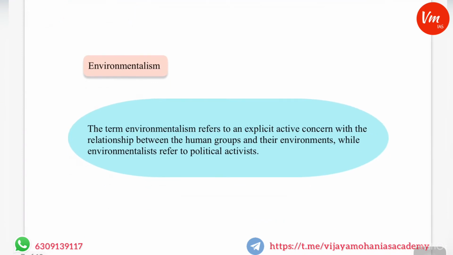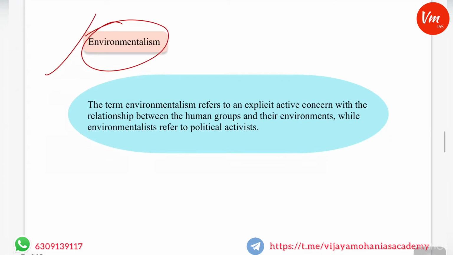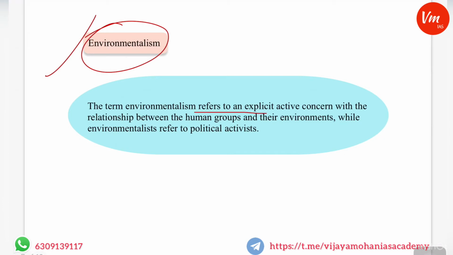And another concept, if you observe in the syllabus, is environmentalism. So what does the term environmentalism mean? The term environmentalism refers to an explicit active concern with the relationship between human groups and their environments, while environmentalists refer to political activists in some way.